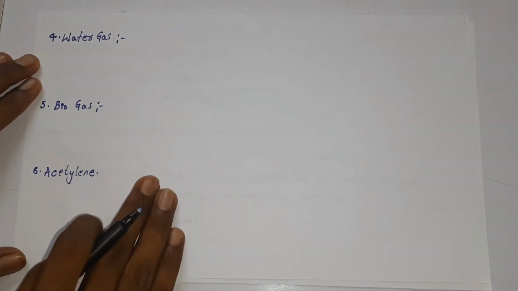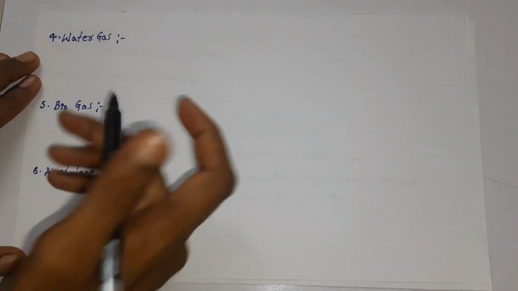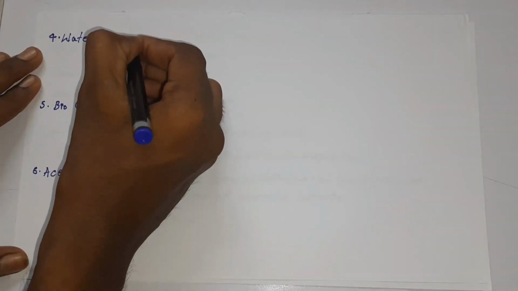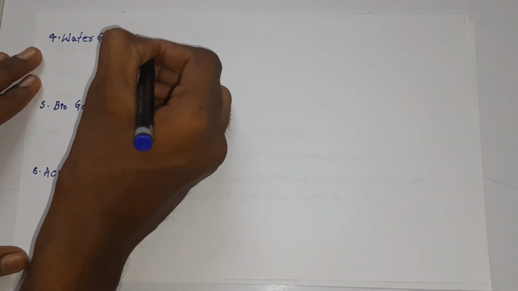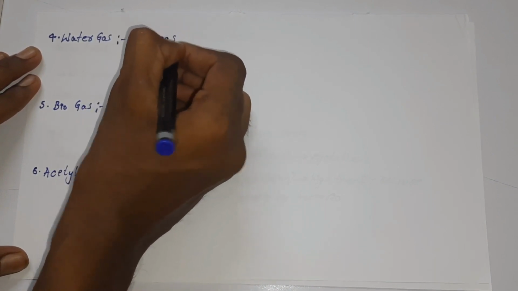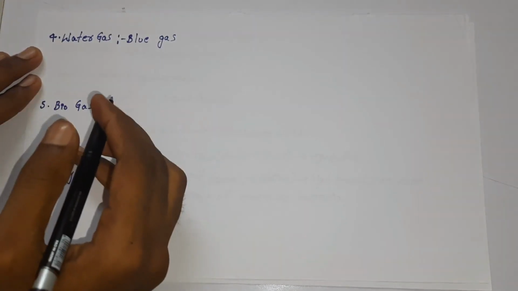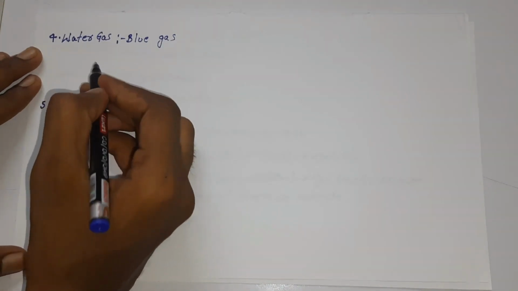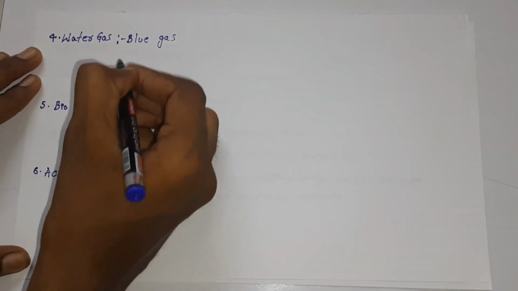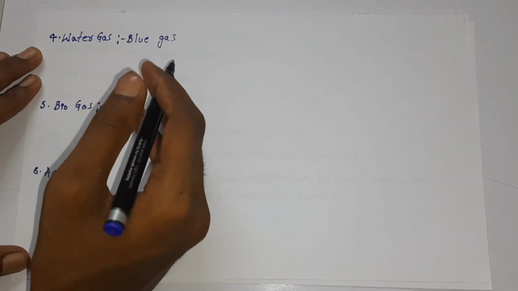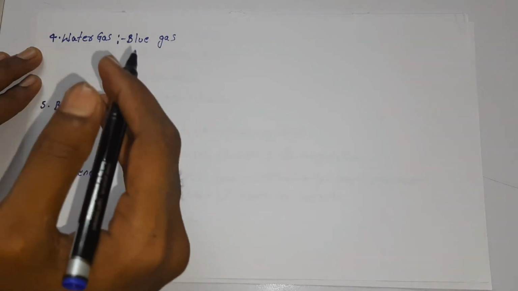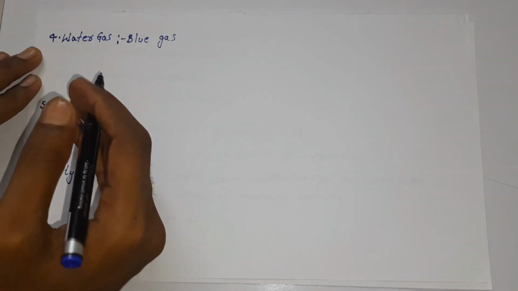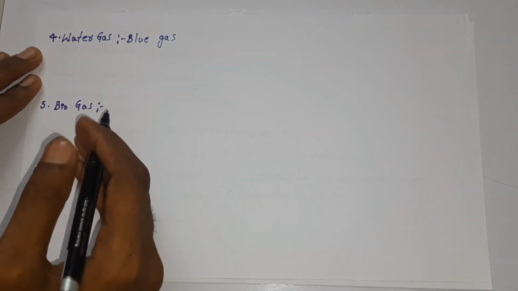Now, a few more types of gaseous fuel include water gas, biogas, and acetylene gas. Water gas is also called blue gas. The basic difference is that the heat of combustion of water gas will be less than that of coal gas.